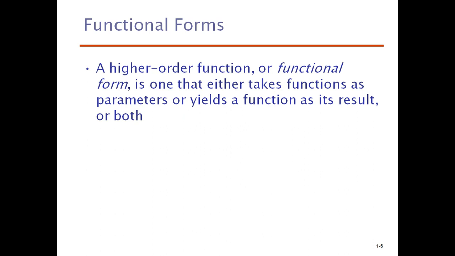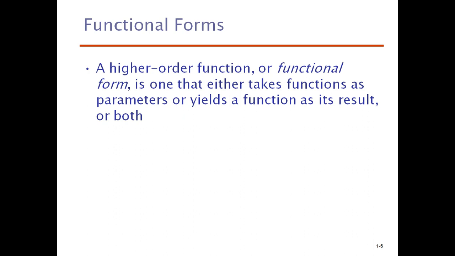That means a functional form will take a function as input, or it may yield a function as its result. Either it may take a function as a parameter like a normal function, or it may do both. So this is what a functional form or higher order function is called in functional programming.